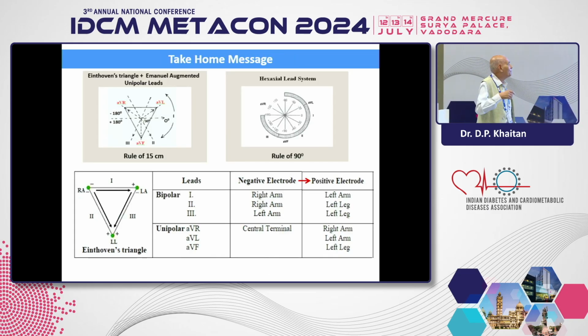Please next one. This is the take-home message. This particular diagram is very important in life. If you don't understand this diagram, you will be drawing conclusions by rote learning, like: if it is this, then this happens. Only by understanding the concept of this diagram can you come to the conclusion by merit. The same hexagonal rule of 90 degrees, the same Einthoven's triangle I have explained.